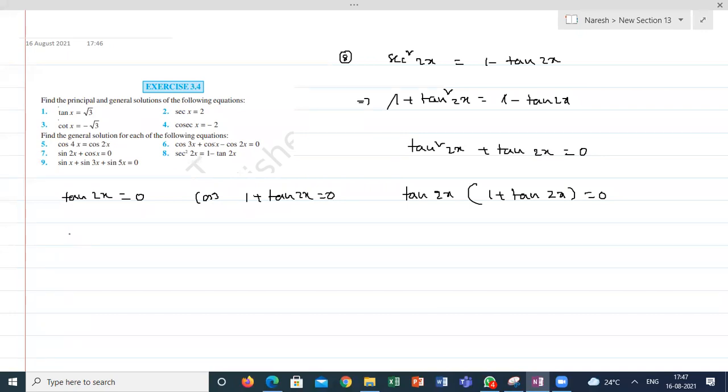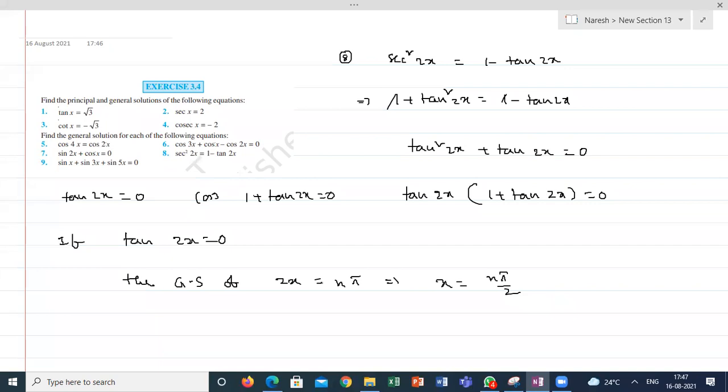When is tan 2x equal to 0? If tan 2x is equal to 0, the general solution of 2x is how much? n pi, correct. So the general solution of x is n pi by 2. At each and every 90 degrees, it is 0 only, no?